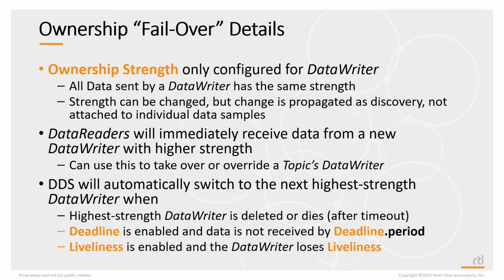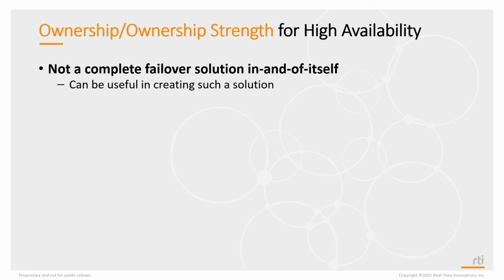Timeout could be detected when the data writer stops sending data. So if you use deadline or liveliness QoS, if either the deadline or liveliness QoS times out, the period times out, or the data writer loses its liveliness, then the ownership will be transferred to the next highest data writer. So for high availability, again, I want to emphasize that this is not a complete failover solution, but it can be useful in creating such a solution.